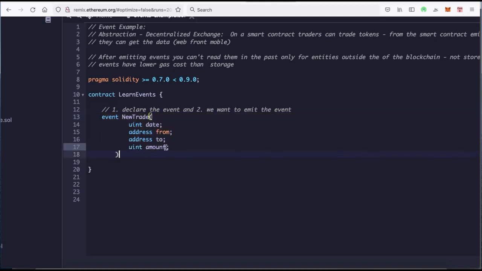We declare the event. Now, what if we want to emit the event? What if we have a function where we make the trade? We want to put the event in that function, because when we make the trade, that's when we want to emit the event. That's when the trade is actually happening.